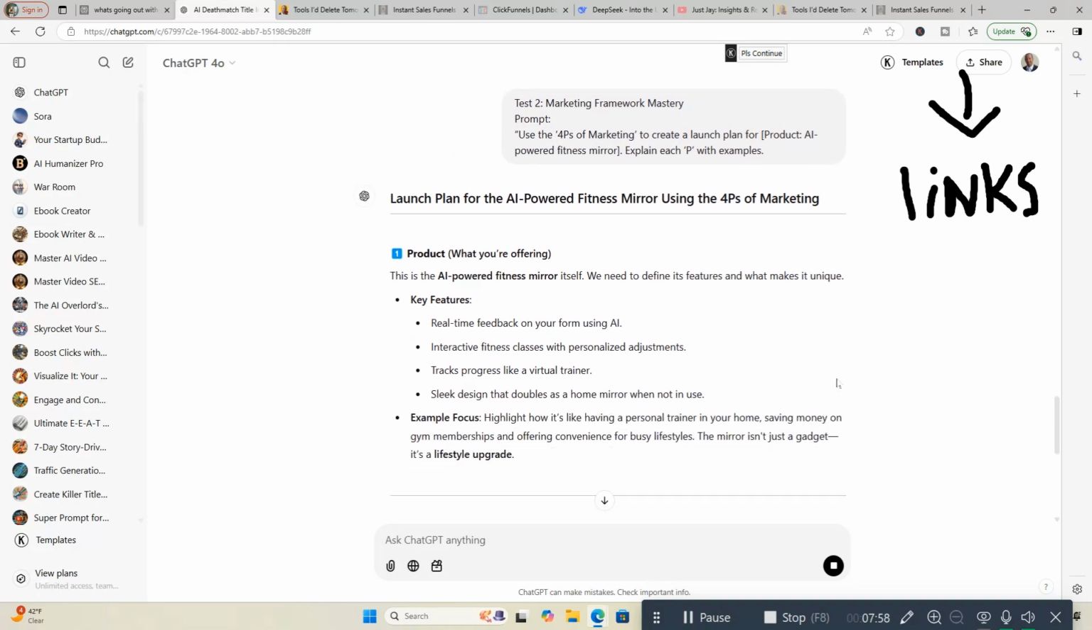So the product, I'm assuming they're talking about what you're offering. This is the AI-powered fitness mirror itself. We need to define its features and what makes it unique. Key features: real-time feedback on your form using AI, interactive fitness classes with personalized adjustments, tracks progress like a virtual trainer, sleek design that doubles as a home mirror when not in use. Example focus: highlight how it's like having a personal trainer in your home, saving money on gym memberships, and offering convenience for busy lifestyles. The mirror isn't just a gadget, it's a lifestyle upgrade.